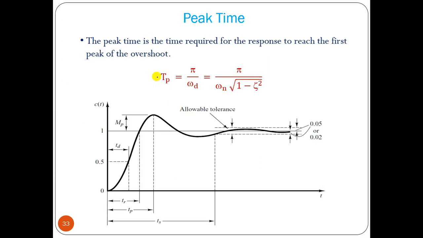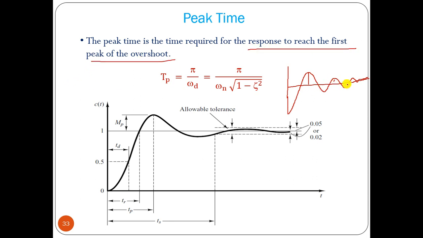Then TP, that is called peak time. Peak time means, for this particular system, what will happen? It will reach a maximum value over the final value, it will increase and oscillate with respect to the final value, and ultimately settle down to the final value. So the peak time is the time required for the response to reach the first peak of the overshoot.